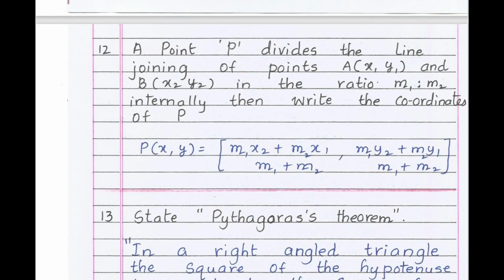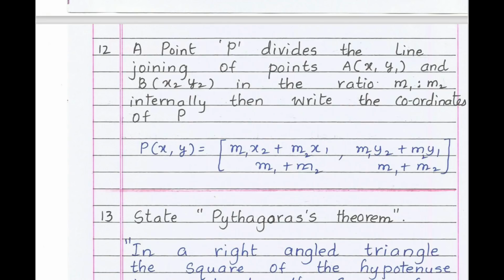Moving to 12th question. A point P divides the line joining of the points A of x1, y1 and B of x2, y2 in the ratio m1 is to m2 internally, then write the coordinates of P. Direct question, writing what?